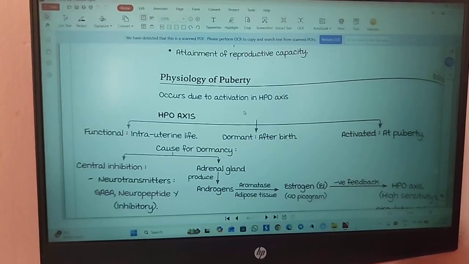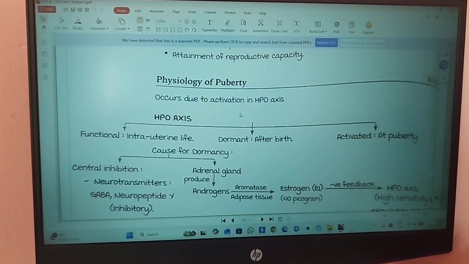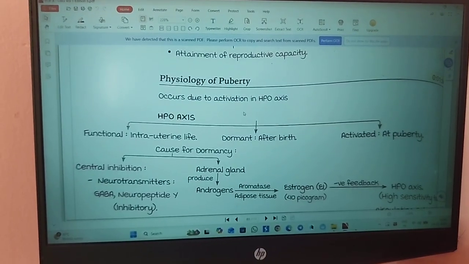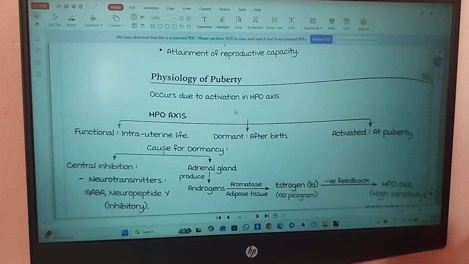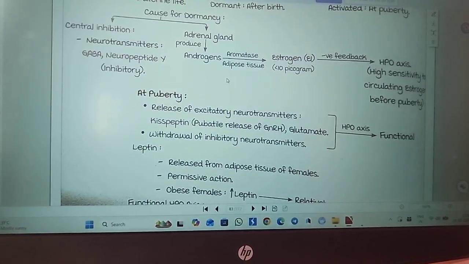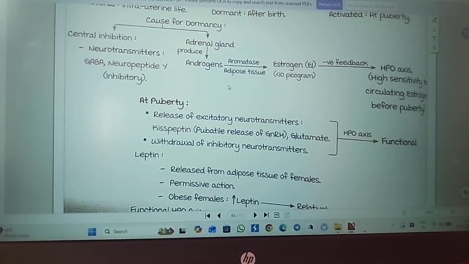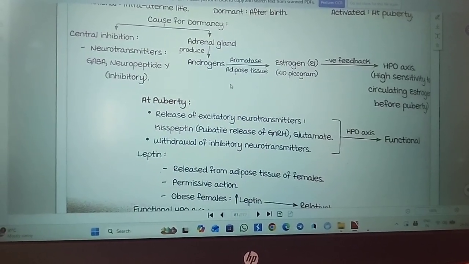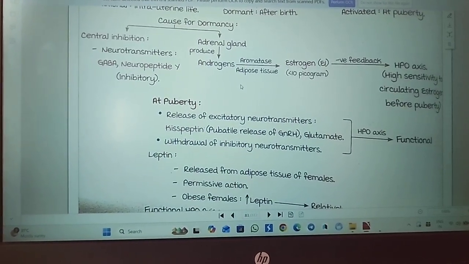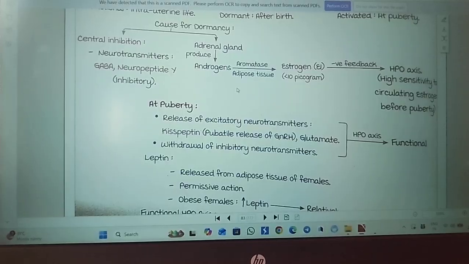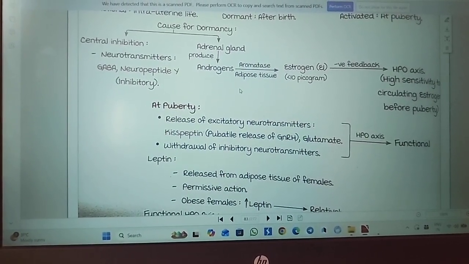These androgens will be converted by the aromatase enzyme in the adipose tissue to estrogen, and this estrogen will produce a negative feedback on the HPO axis. Therefore, before puberty, the HPO axis has high sensitivity towards the circulating estrogen that is produced by the aromatase enzyme through converting androgens to estrogen. So estrogen is giving a negative feedback and inhibiting the HPO axis. That's why our HPO axis is dormant after the birth.